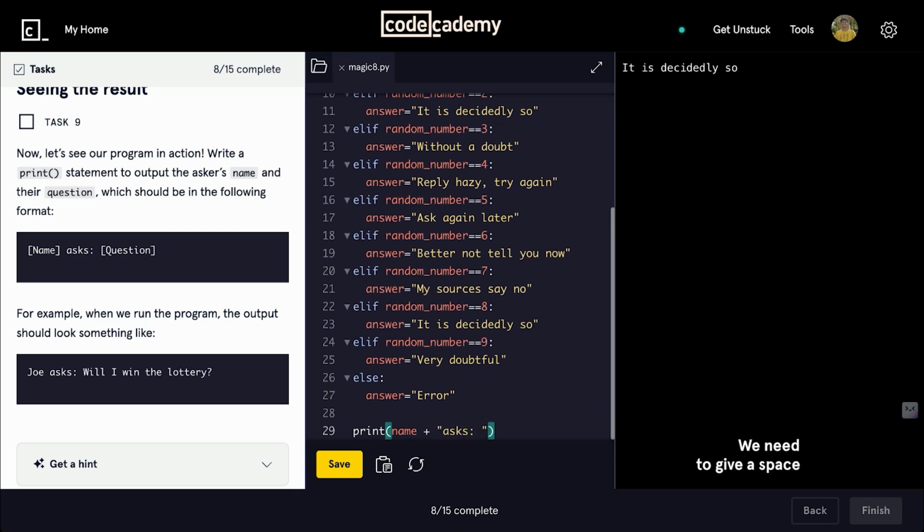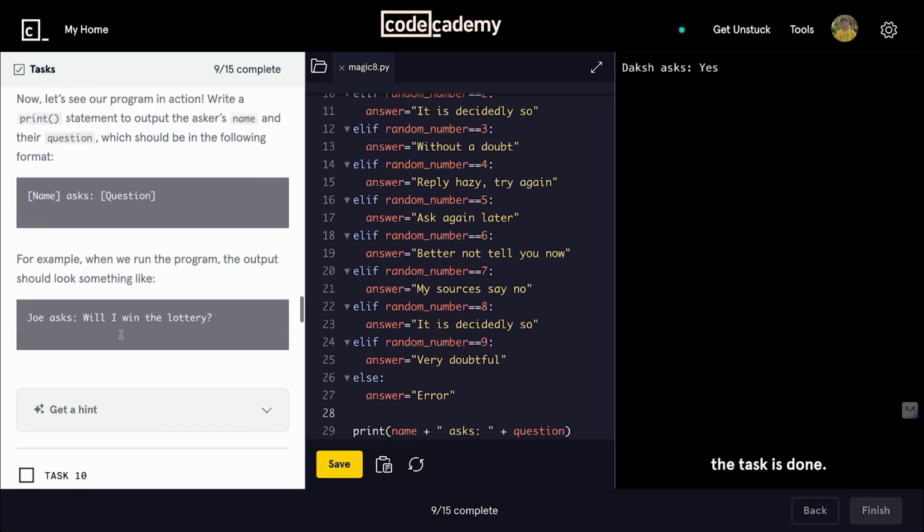We need to give a space here, then concatenate the question variable. We need a space here also. Yeah, it's working. So with this, the task is done.